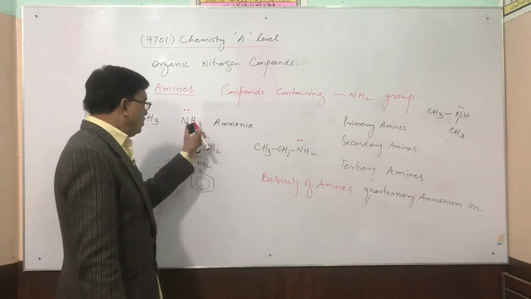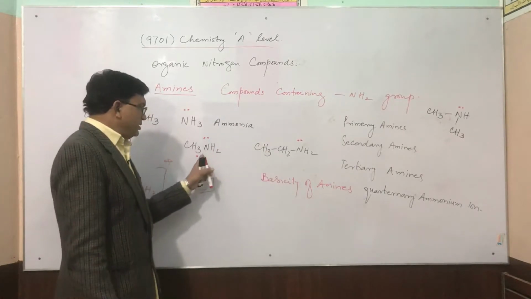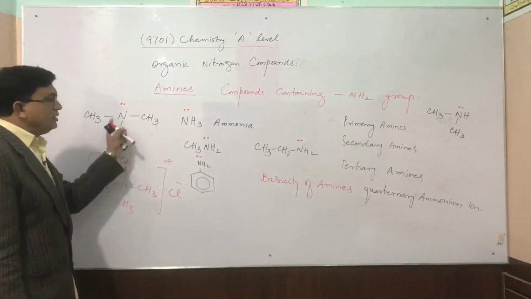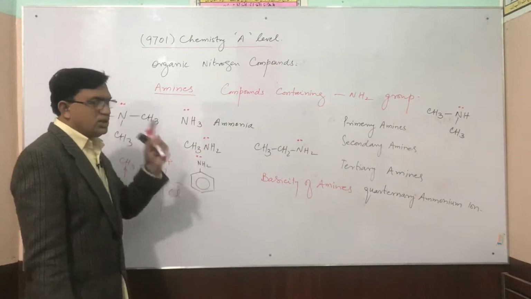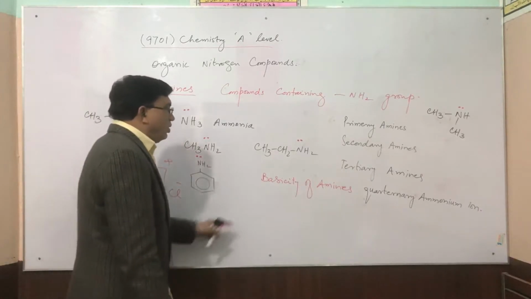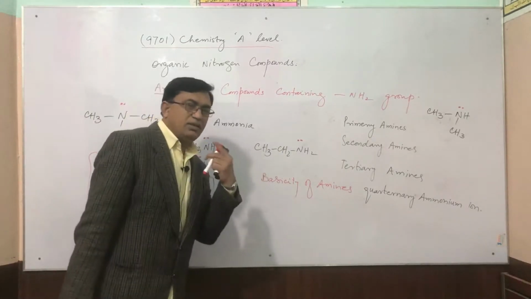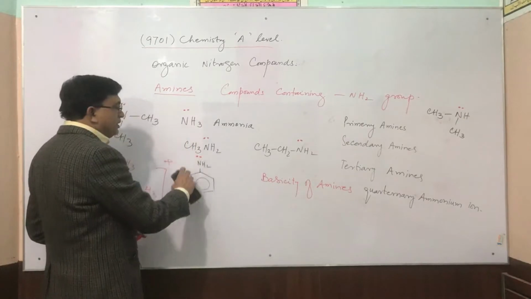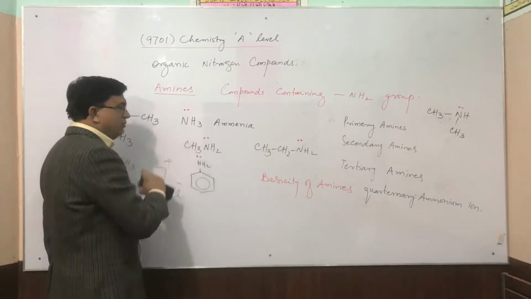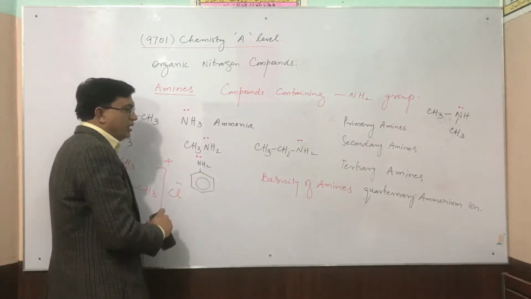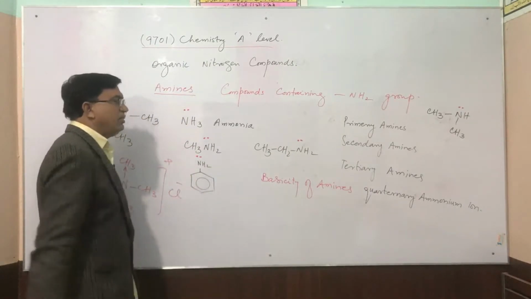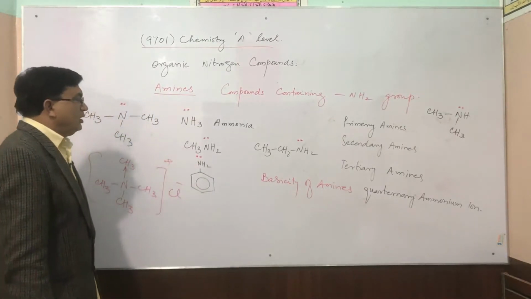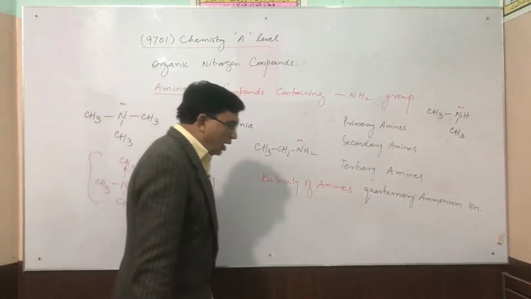It means that ammonia, primary amines, secondary amines, tertiary amines, all these can behave just like bases. Now, if we compare the basic strength of ammonia, methylamine, ethylamine, and phenylamine, then we can explain it with the help of the nature of the group attached to the amine group.